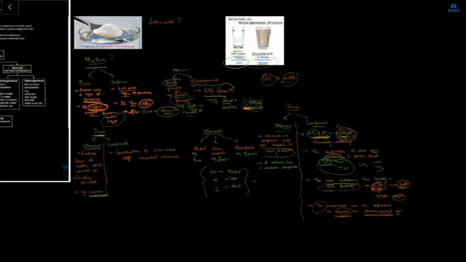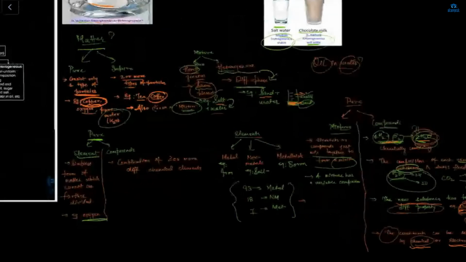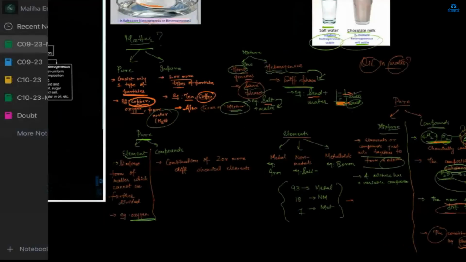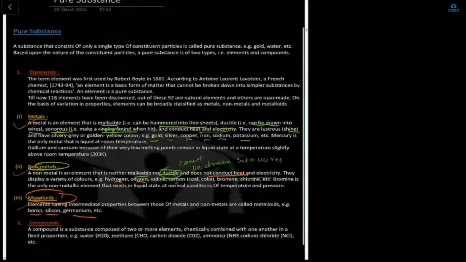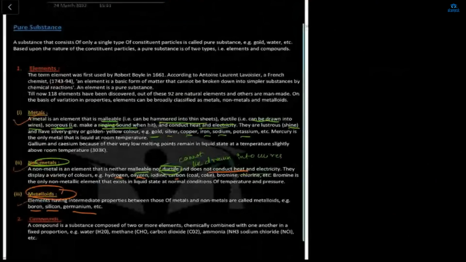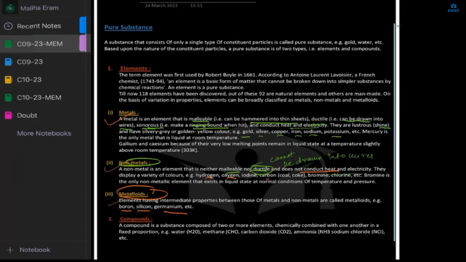Okay, yeah, maybe a network issue. So I was discussing only the matter types, the elements, and the compound types. The heterogeneous, homogeneous, that's used. So next, this is the same thing. It's there in these notes: the elements, metals, non-metals, compounds. Go through all these notes and be prepared for Monday.